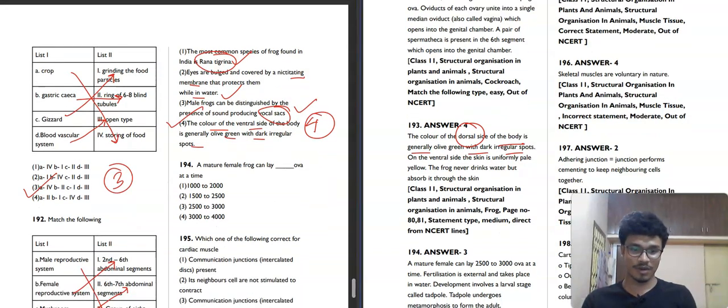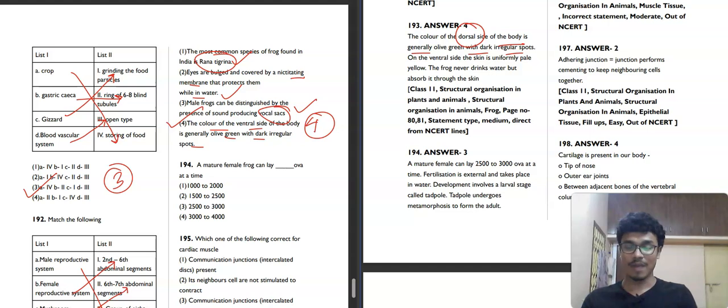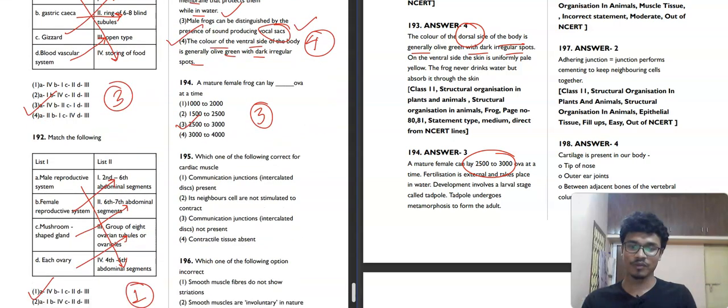Now question number 194. A mature female frog can lay dash ova at a time. This kind of question is a database question. You have to remember it, otherwise there is no way to work it out. A mature female frog can lay how many ova at a time? That is 2500 to 3000. So here the third option will be the correct answer. Now we'll move towards the next question.